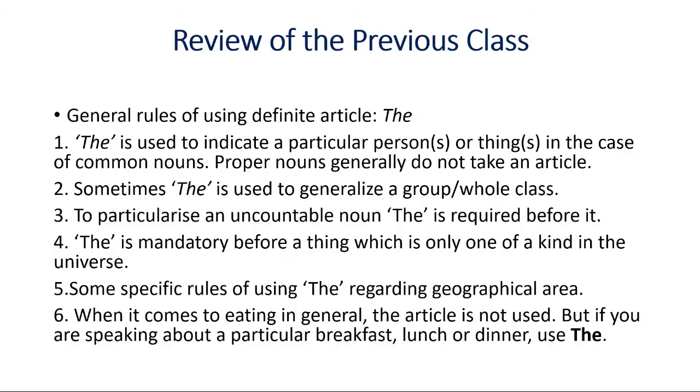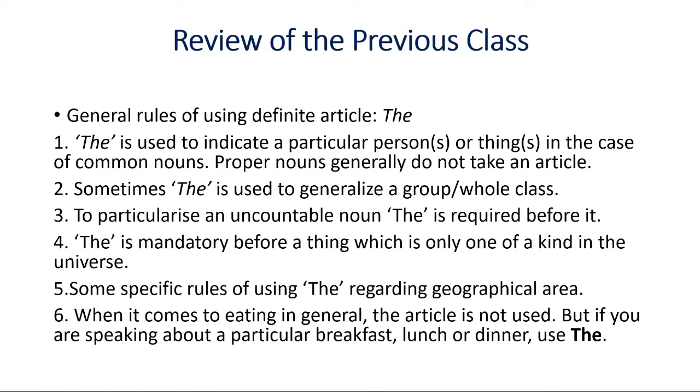So let's begin. Before going to the main class, let us review the previous class. We discussed 6 rules of using the definite article the. The is used to indicate a particular person or thing in the case of a common noun.